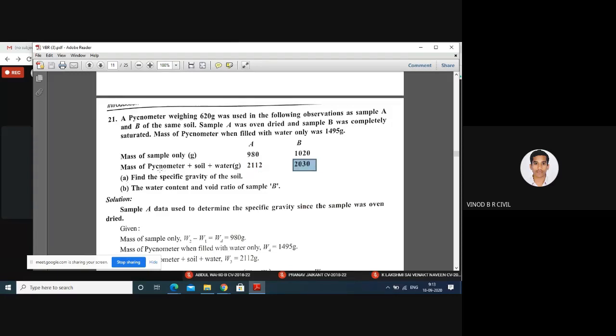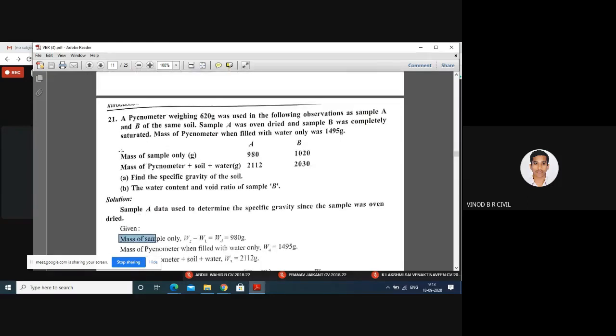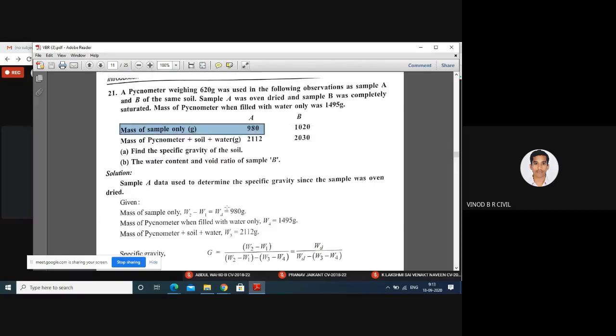You have to find the specific gravity G, and calculate the water content of the soil. See now, the mass of sample is given in the problem, 980 grams.